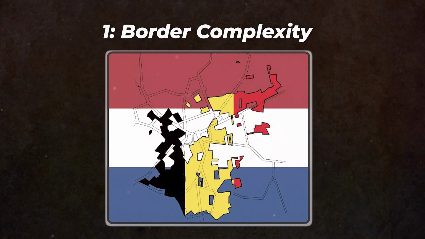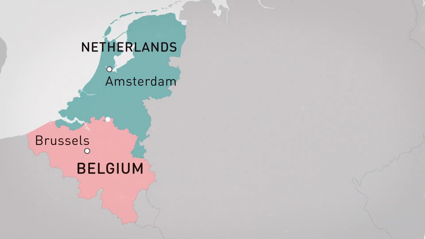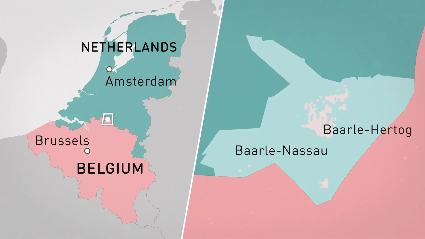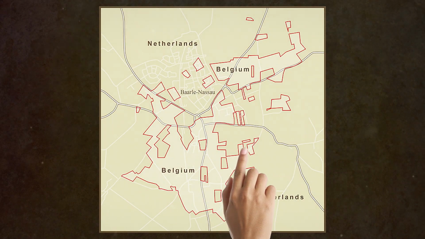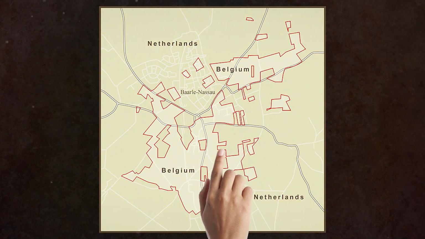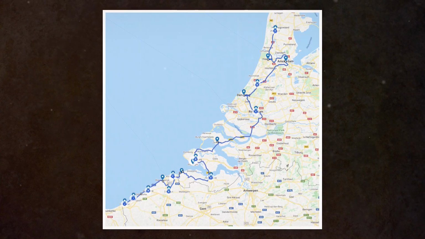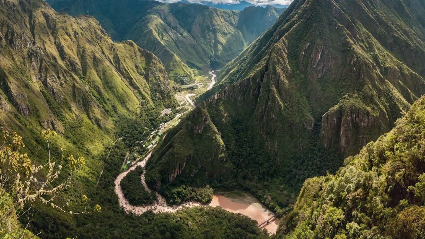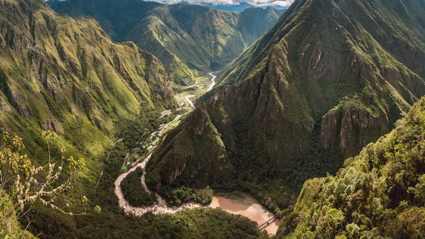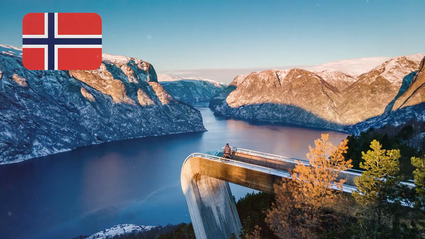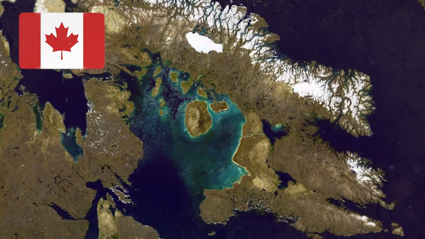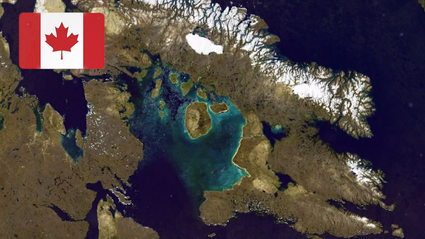1. Border complexity, measured by how irregular the border shape is. Think of it as how many twists and turns a border has. Imagine tracing a country's outline with your finger. How often would you need to change direction? Countries with jagged coastlines, fragmented territories, or borders that snake through mountains and rivers score high on border complexity. For example, Norway's intricate fjords and Canada's Arctic archipelagos significantly contribute to their high complexity scores.